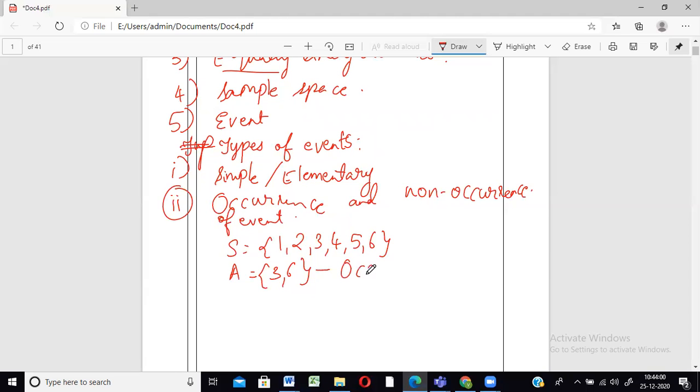Now suppose, this is the occurrence, right? So this has occurred and we have got 3 and 6, which are elements of the sample space. Now if the die shows any other number, suppose the die shows number 5, which is not there, correct? So that is called A has not occurred. What was our question? The number that appears on the die should be a multiple of 3. So if 3 or 6 comes, only then it will be an occurrence. But if 5 comes on the die, it means that event has not occurred. Correct?